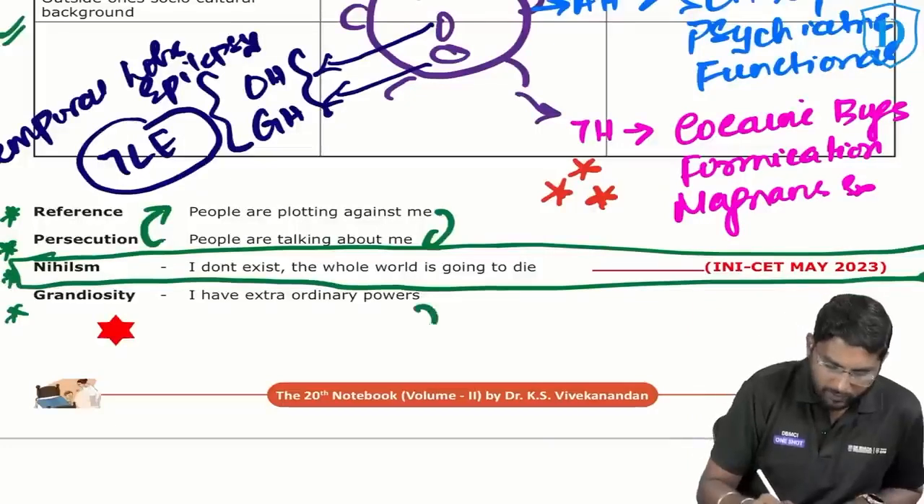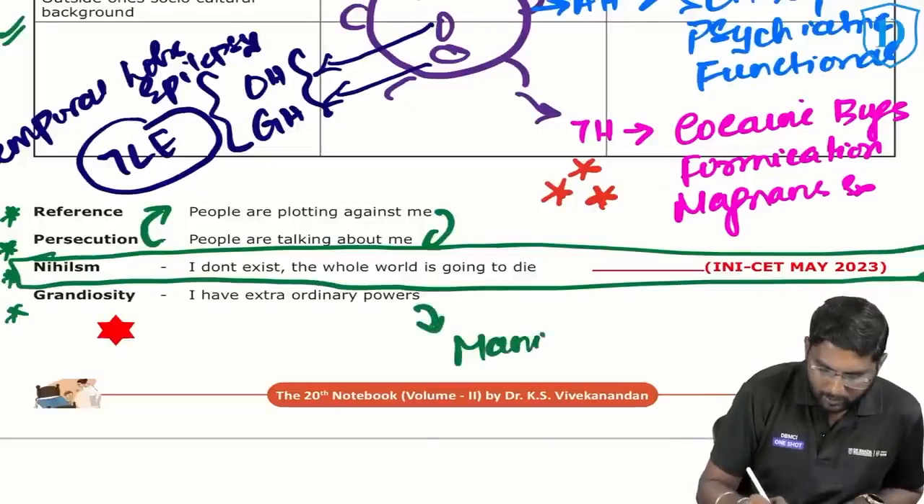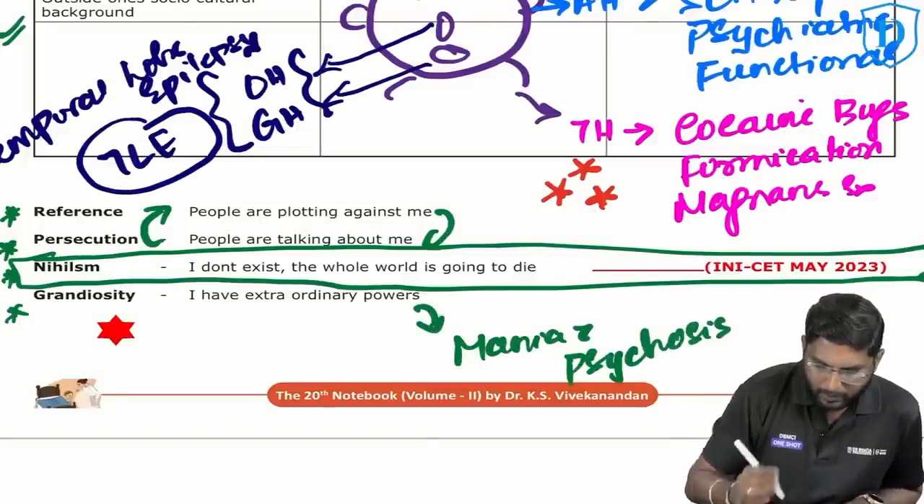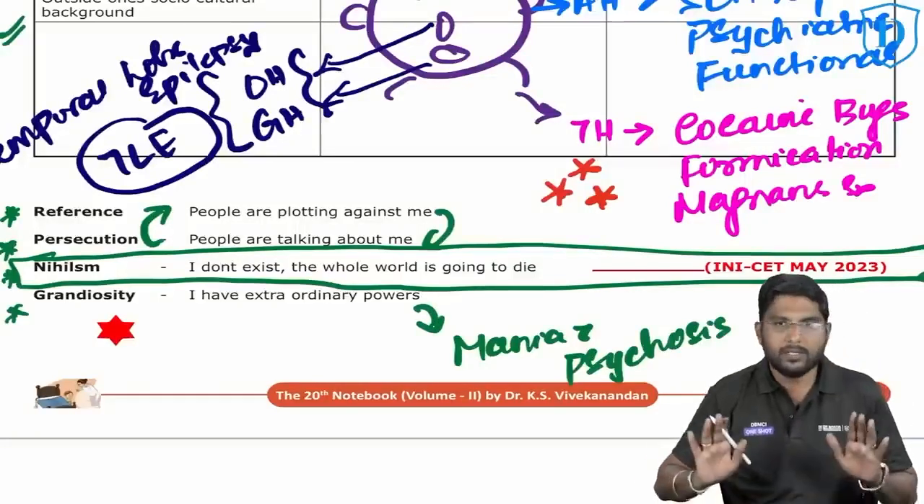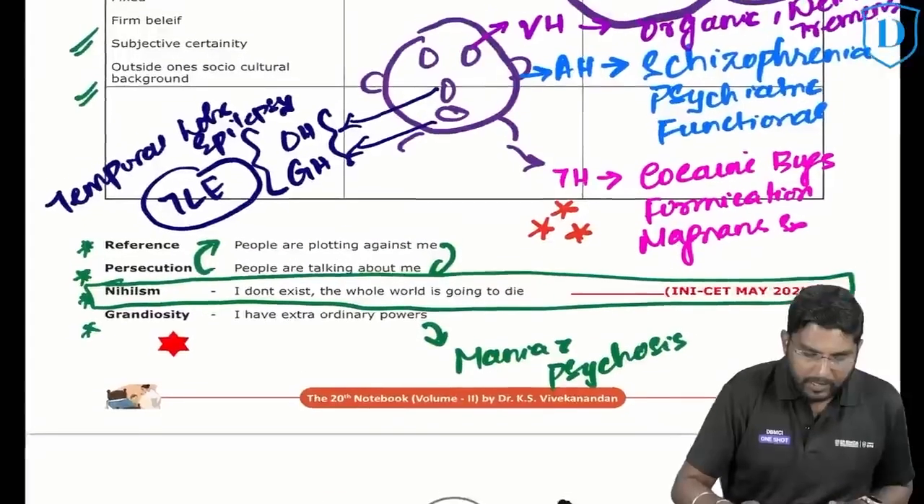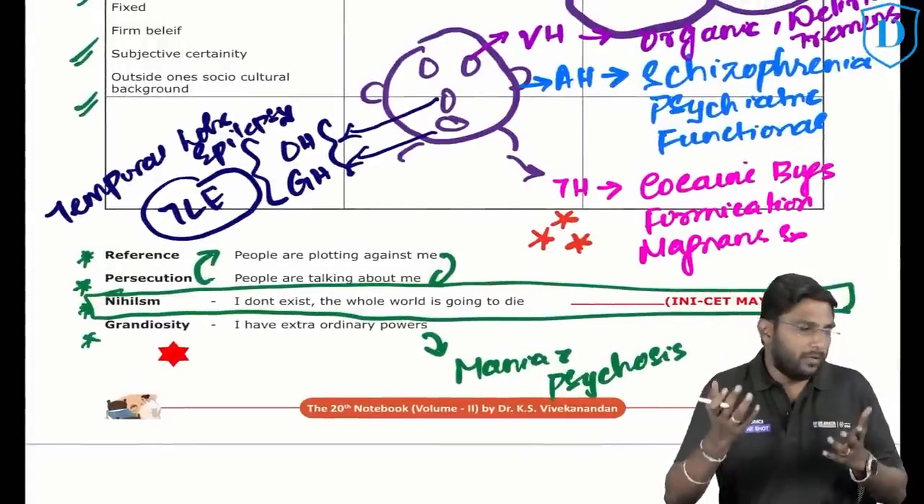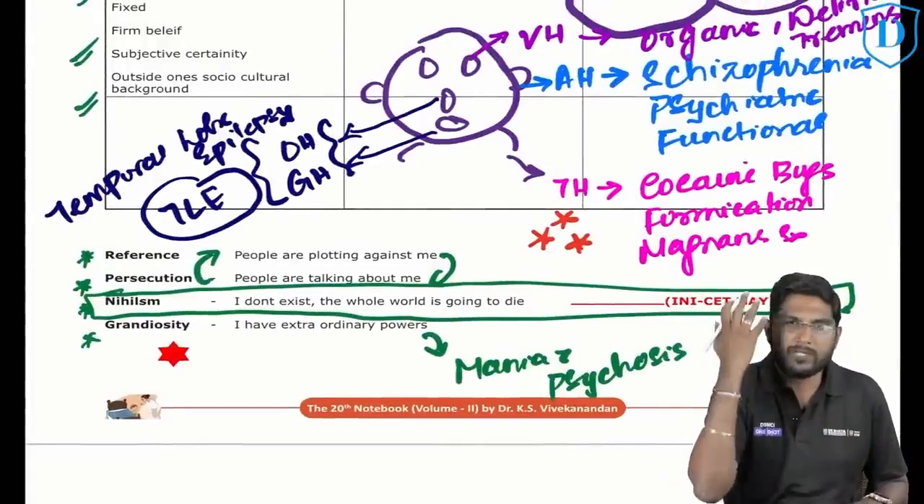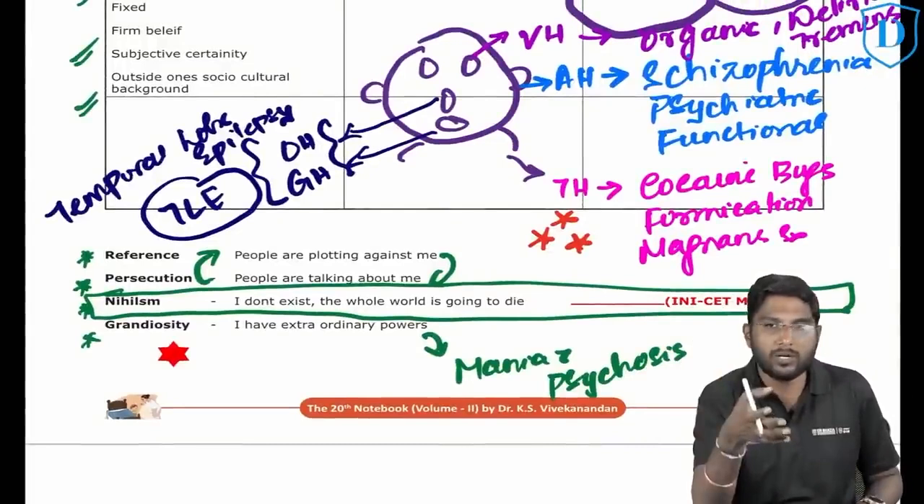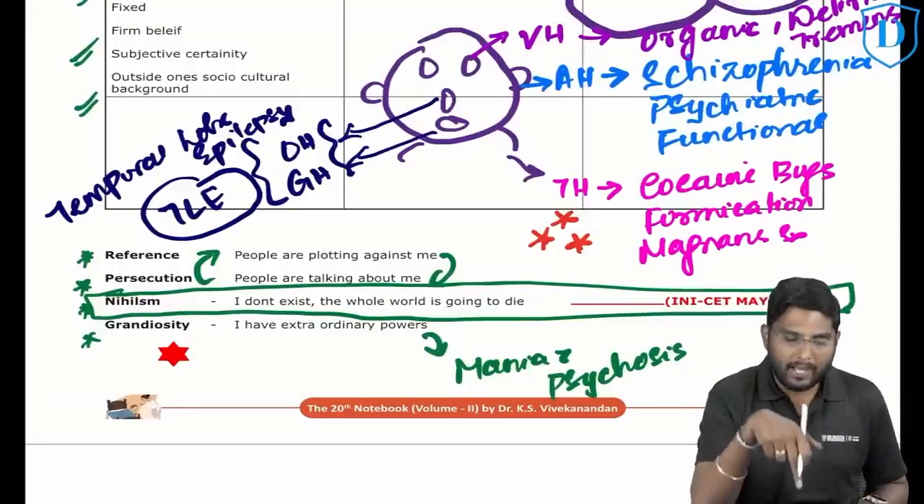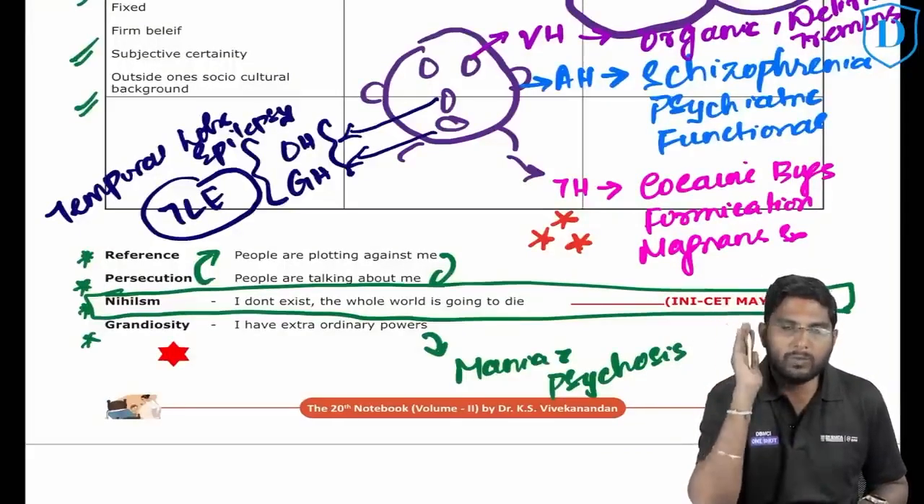Where do you see this? Mania with psychosis. Yes. Is this clear? This seems to be a very simple page. You could feel that, sir, this is all I know from my first standard in school, sir. Why are you teaching me in one shot? This paper has nearly 3 to 4 MCQs. So please have this in your mind.